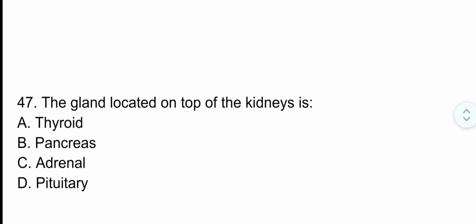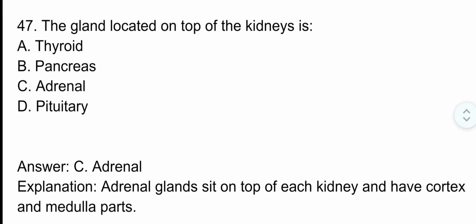Question number 47. The gland located on the top of the kidney is. The correct option is option C, adrenal gland. The adrenal gland sits on the top of each kidney and has cortex and medulla parts.